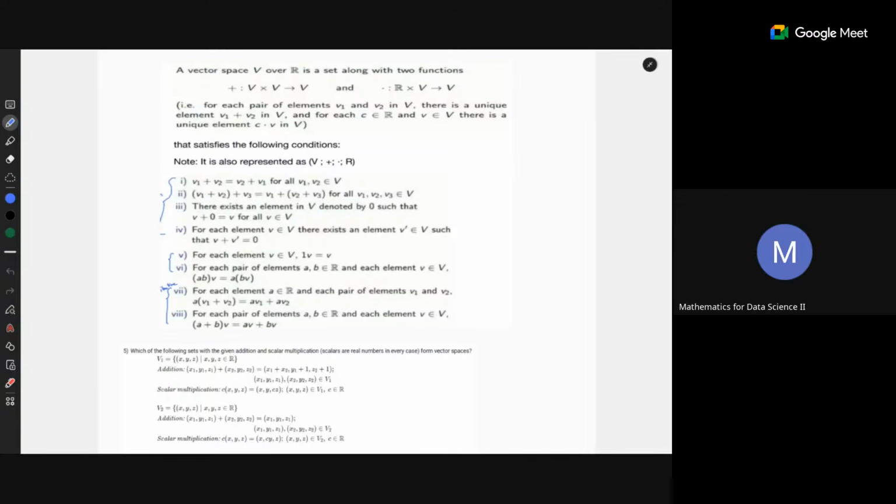Then all of your columns form the basis of the column space. Sir, so if the vectors are like 2, 1, 1 and 3, 1, 2, the basis will be 2, 1, 1 and 3, 1, 2 like that. Yes. Okay, okay. Thank you so much, sir.